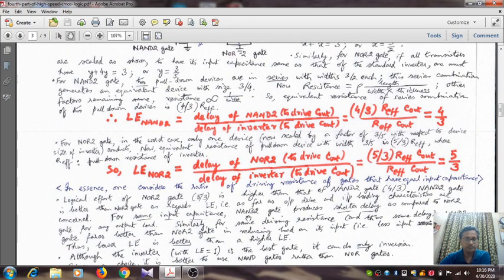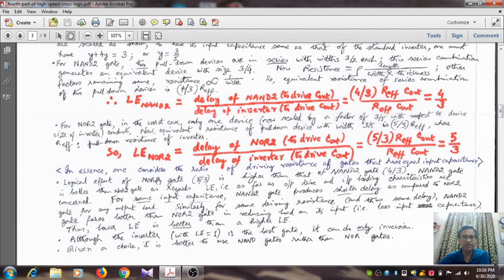Clear? So in essence, one considers the ratio of the driving resistance of the gates that have equal input capacitance. It is the driving resistance. We are considering the NMOS. The logical effort of the 2 input NOR gate, 5 by 3, is larger than that of the NAND gate. Now, if you compare a 2 input NAND gate with a 2 input NOR gate in terms of logical effort, we can conclude that a NAND gate is better because it has a lower value of logical effort.